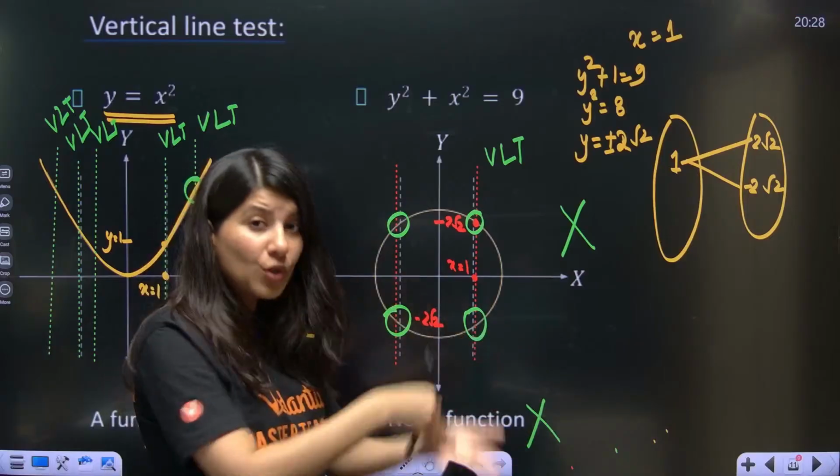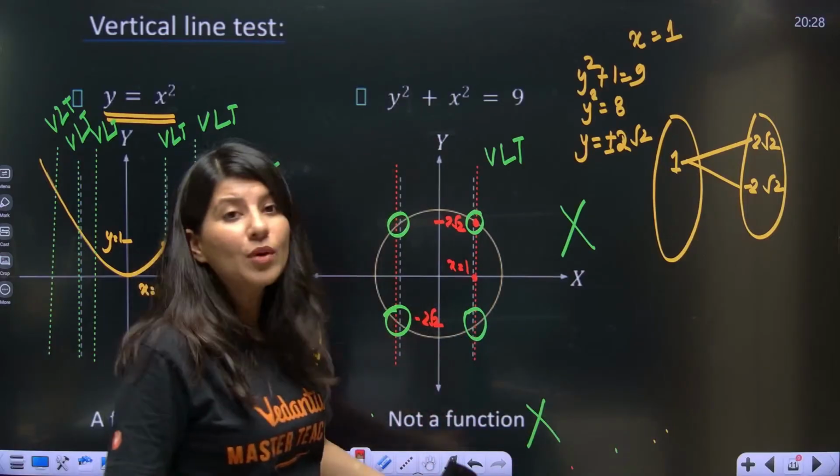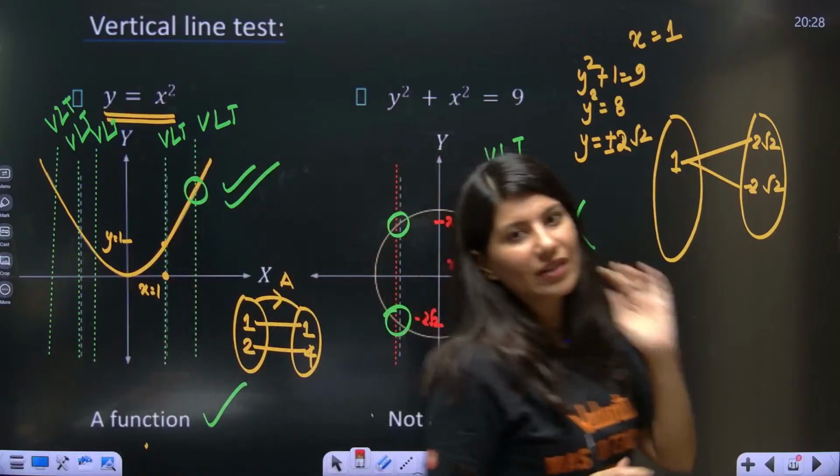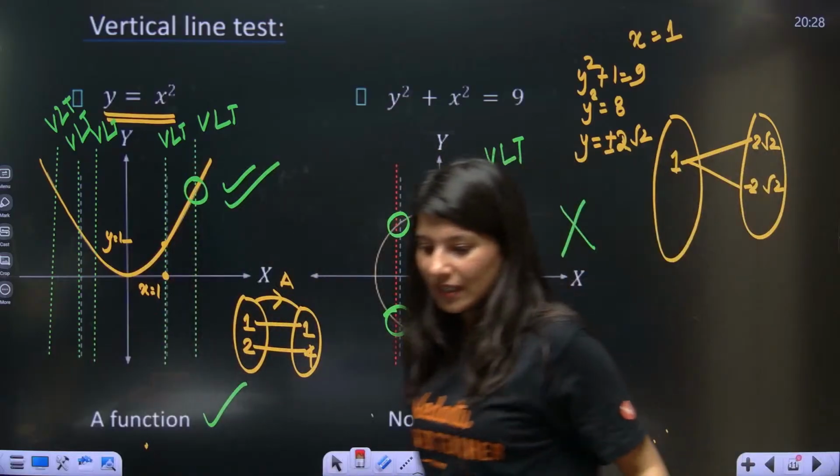You don't have to put the value and check it. Just draw a vertical line and check whether this is a function or not. Did you understand the reason?